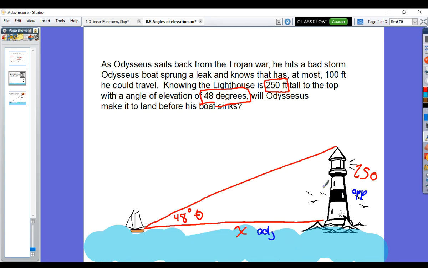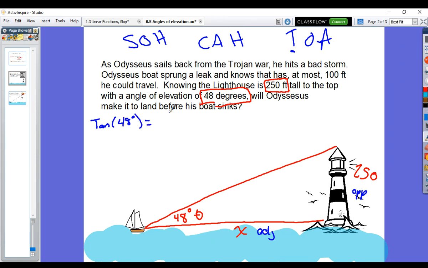So which trig function uses opposite and adjacent? In case we forgot from the last video, our little mnemonic is: some old hippie caught another hippie tripping on acid. Which one of these has an O and an A? Well, our tangent ratio. Our tangent ratio is opposite over adjacent. So using the reference angle, we'll say tangent of 48 degrees is equal to the opposite side, 250, over our adjacent side, which should be our x here.